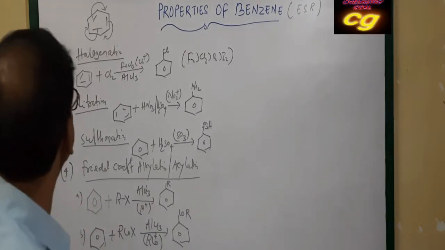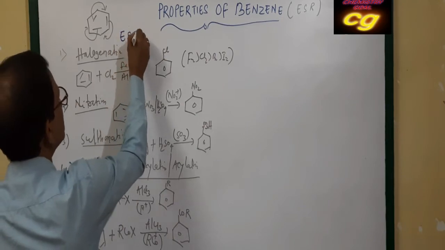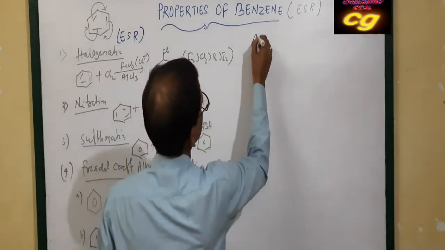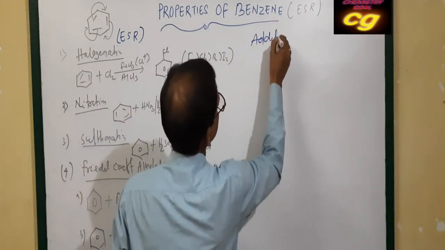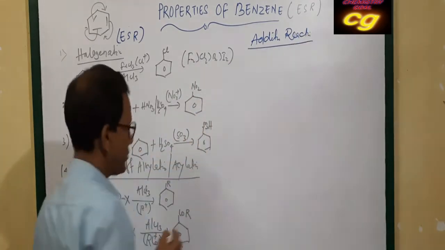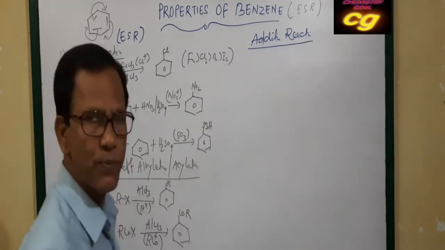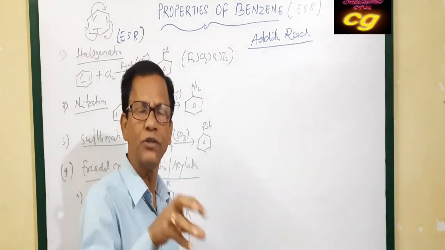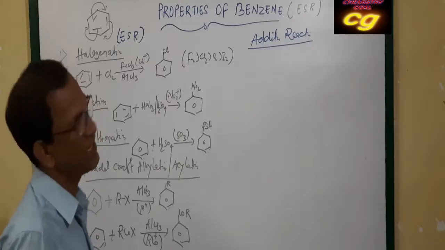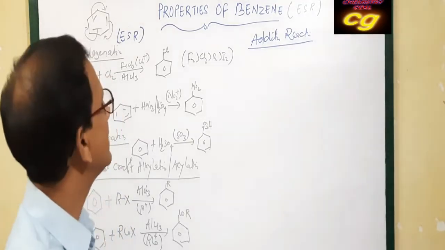Addition reaction of benzene: as it has pi bonds, under certain conditions the pi bond can be involved in the formation of addition product, same as in alkene and alkyne.